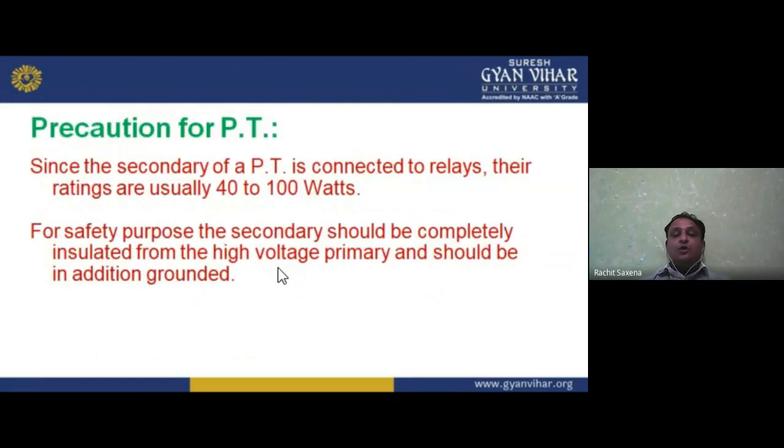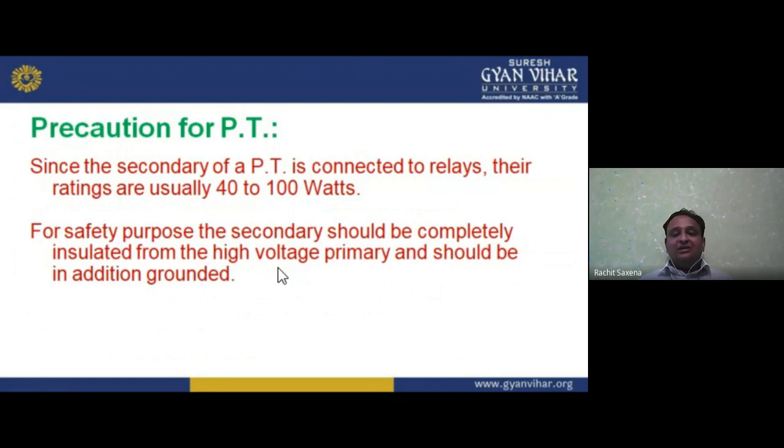Now, the precautions for a PT. Since the secondary of a PT, a potential transformer, is connected to the relays, their ratings are usually 40 to 100 watts, not more than 100 and not less than 40.